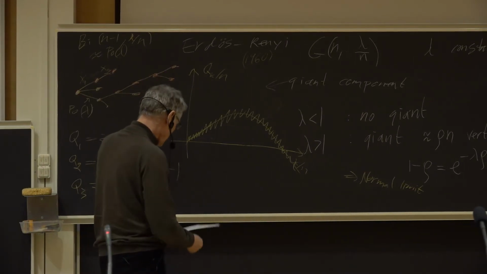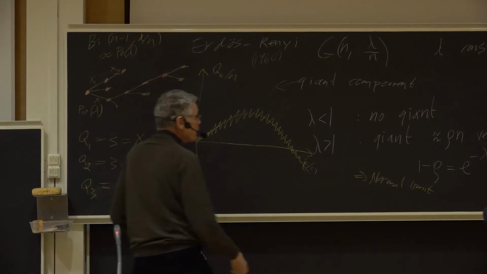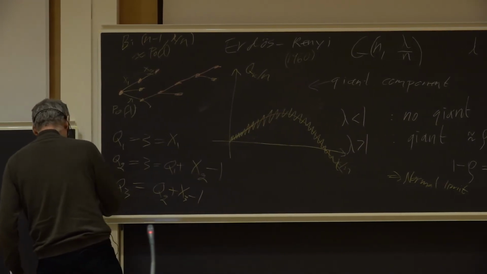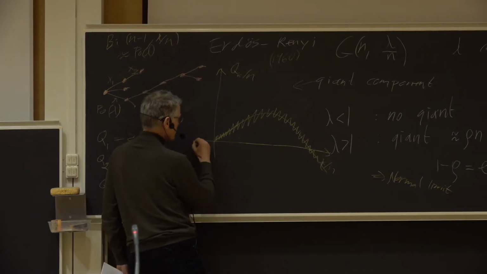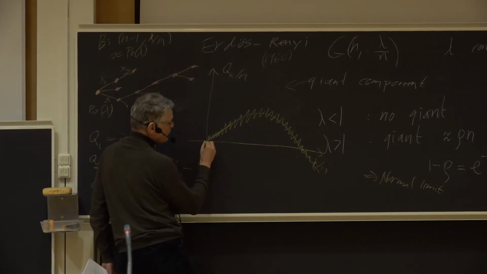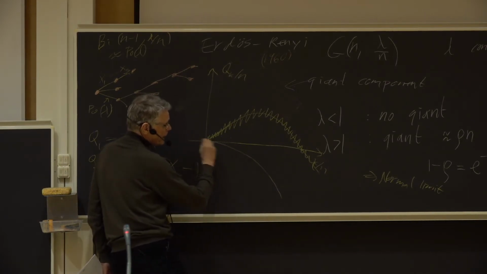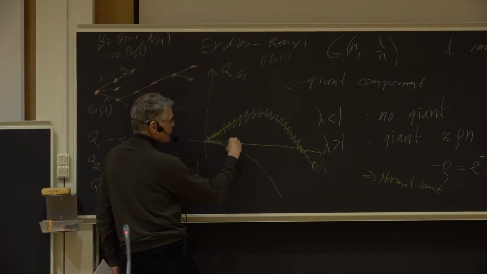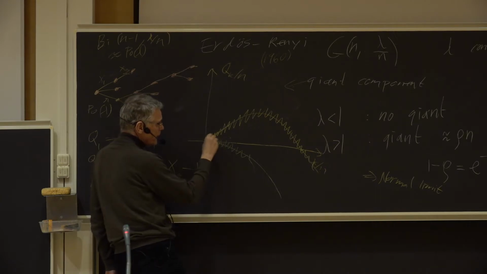And let me also say quickly what happens in the, here I said less than 1 or greater than 1. But what happens in the critical case if lambda is equal to 1? Let me just say quickly, then we have a curve which looks like this. The mean will be negative, go down. But actually we still will have some random fluctuations just like here. So we can get some components in the beginning here.